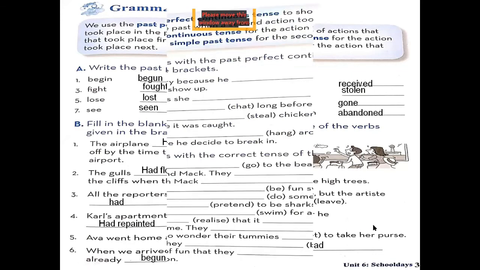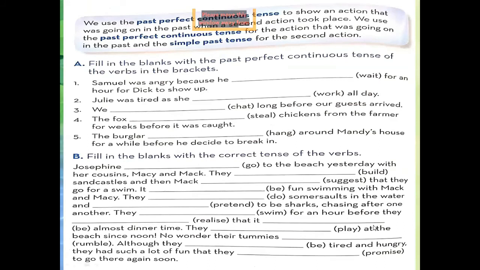Now turn your page and come to the next page, page number 32. Fill in the blanks with the past perfect continuous tense of the verb. Now you have to strictly use past perfect continuous tense here.